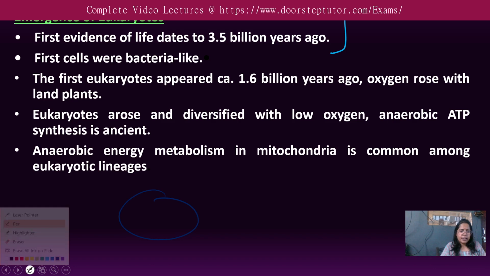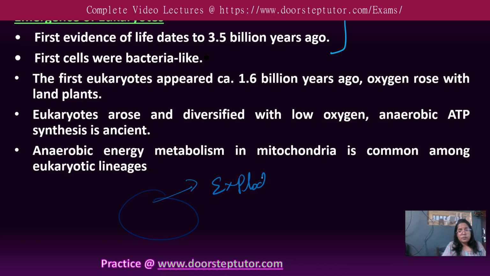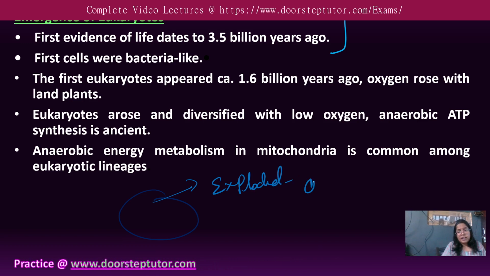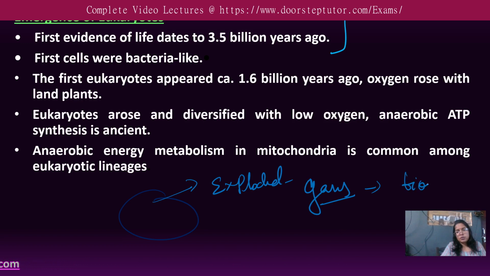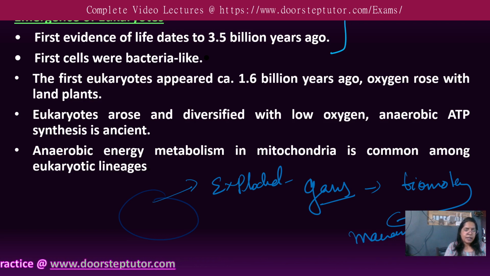And the single cell exploded, and that explosion resulted in the release of matter in the form of gases, and those gases turned to biomolecules, and these biomolecules turned to macromolecules. This was the actual reality that was happening. So the first evidence of life dates to 3.5 billion years ago, and the first cells were like bacterial life. In this way these things happened, and they played an important role.